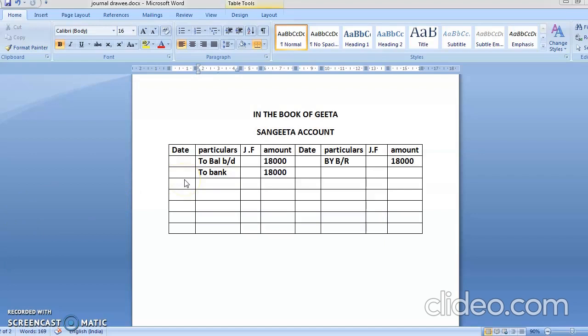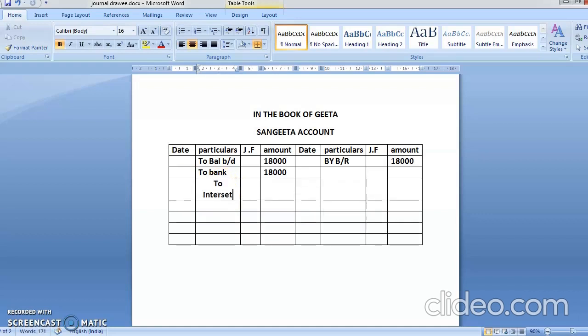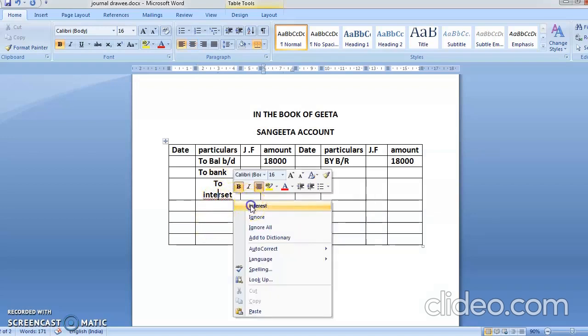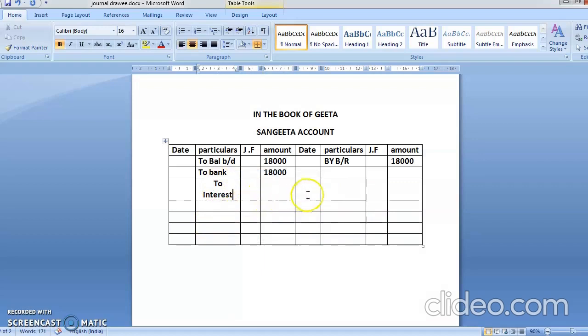So what is the interest entry? Interest entry is what? Sangeeta account debit to interest account. So you'll write here to interest. Yes or no? To interest account. Okay, it is Sangeeta account debit to interest account. So 2 entries are over.